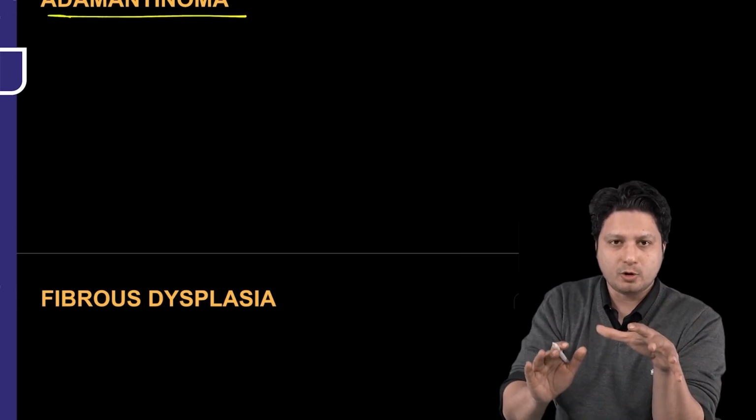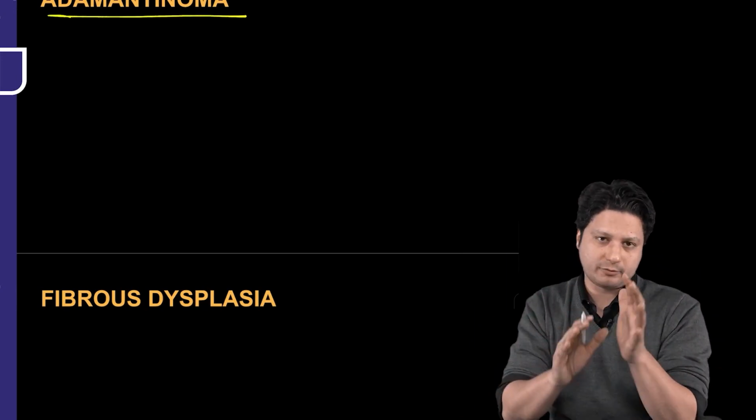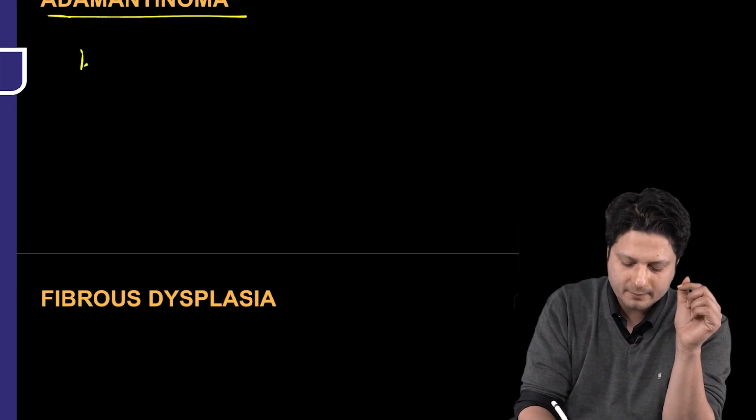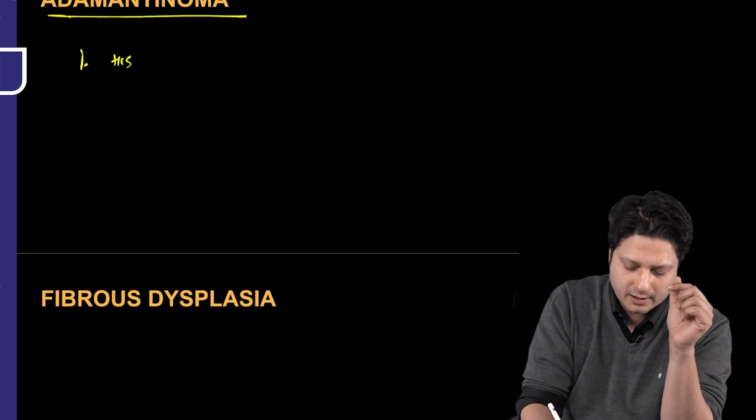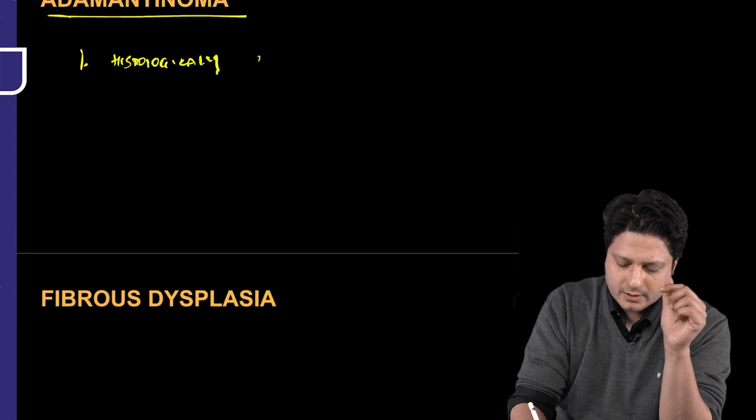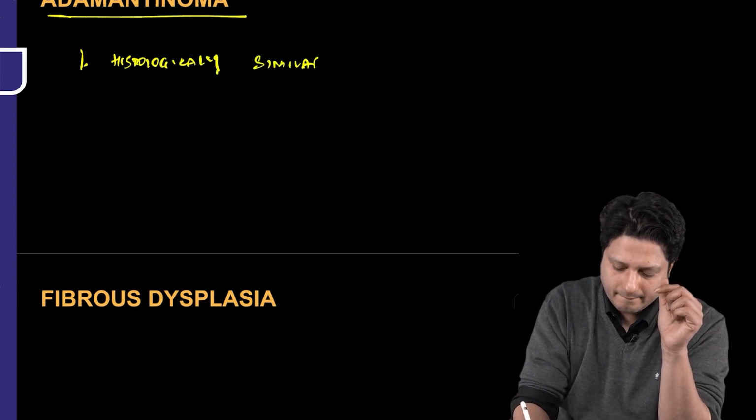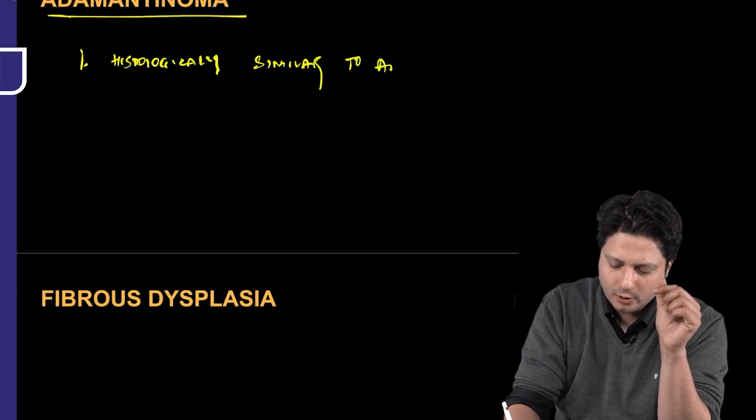Next is adamantinoma. Now, these are the 2 lines which you have to remember about adamantinoma. Point number 1, that it is histologically similar to ameloblastoma.